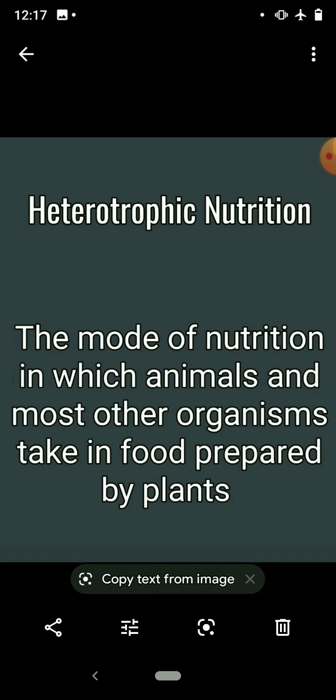Now what is heterotrophic nutrition? Nutrition of heterotrophs. The definition goes like this. The mode of nutrition in which animals and most other organisms take in food prepared by plants. So this is heterotrophic nutrition. Mode of nutrition in which animals and most other organisms take in food prepared by plants.